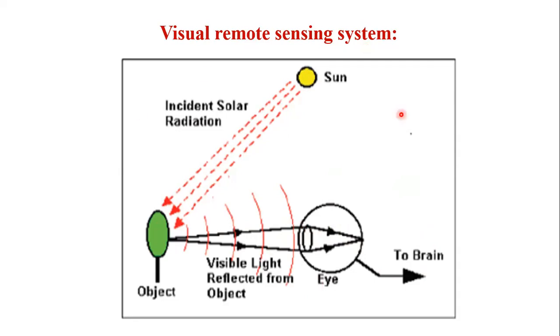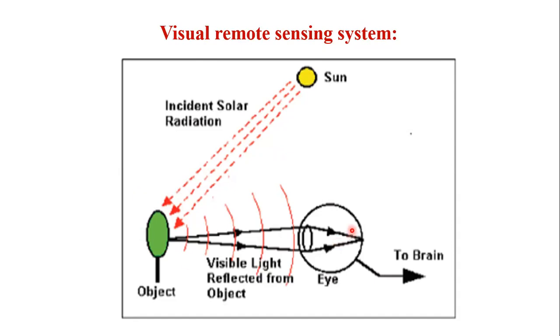So this is called visual remote sensing, nothing but what we see with our eyes. Those are called visual remote sensing, done with the help of our internal photocells called cones and rods. So mostly we will see this type of remote sensing.